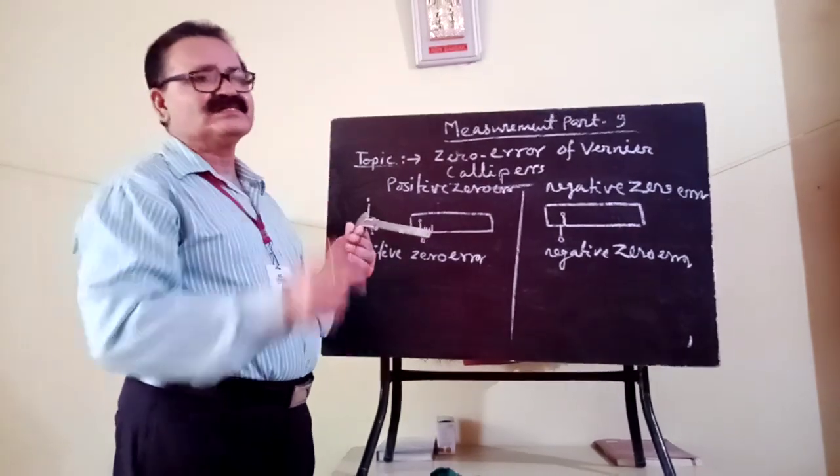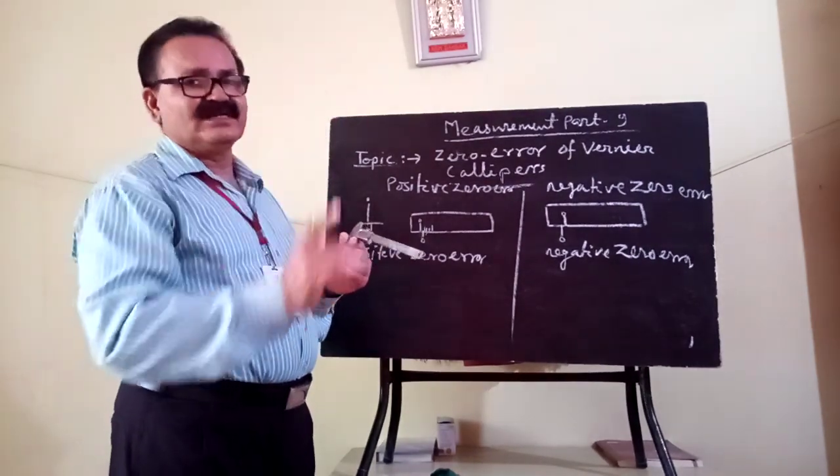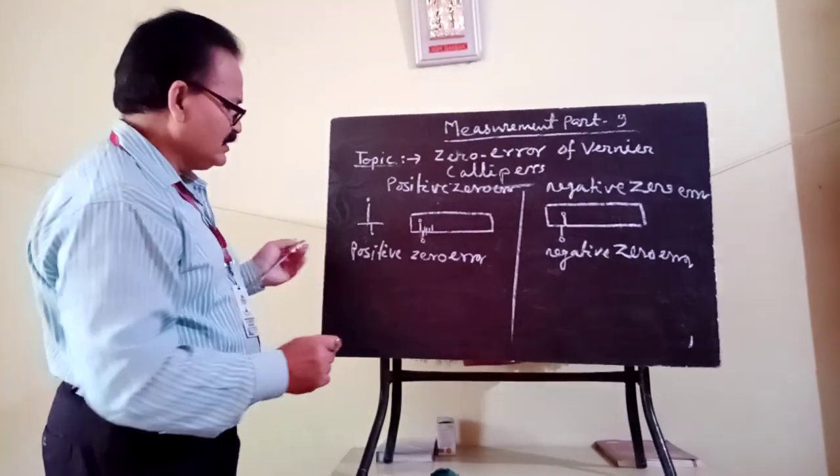Suppose the 7th division coincides with a division of main scale.